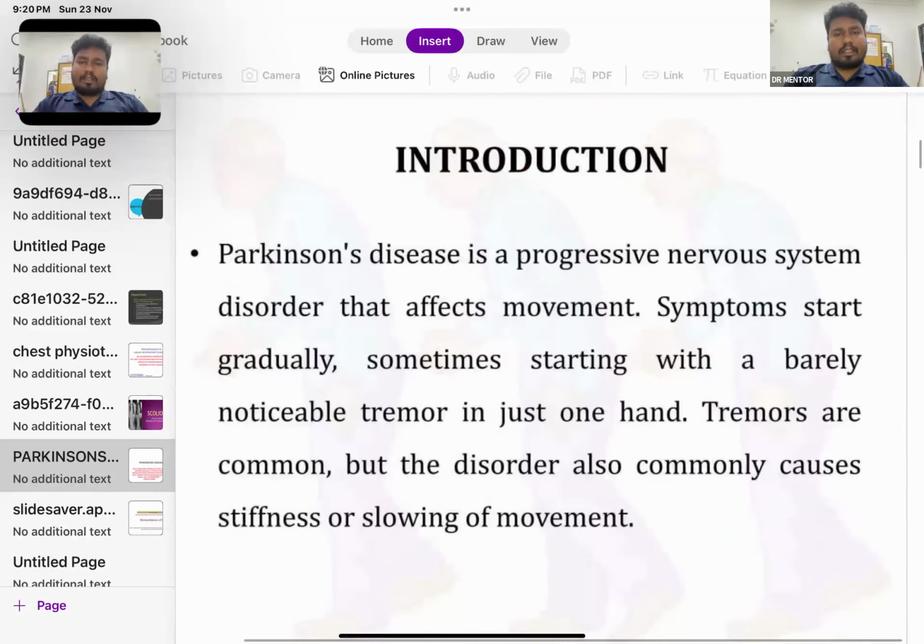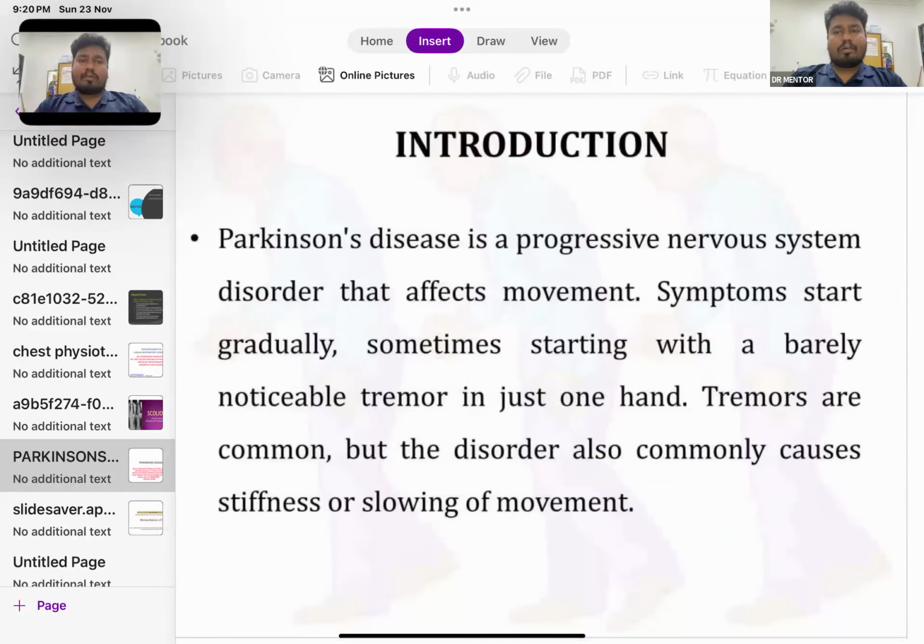Okay, Parkinson's is a progressive nervous system disorder that affects movement. Symptoms start gradually, sometimes with a barely noticeable tremor in just one hand. The tremor is uncontrollable. That is why I am switching on the camera: I need to show how the tremor will be.